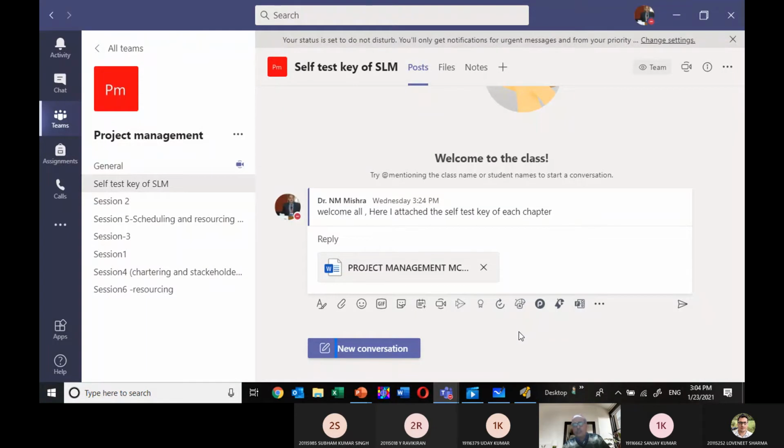Yes, I have already shared the answer key of our multiple choice questions. You download this Word file and see all the multiple choice question MCQ answer keys I have shared here. You go through page number 167, read the question, first do it on your own, and later open this test key and check how many answers are correct.